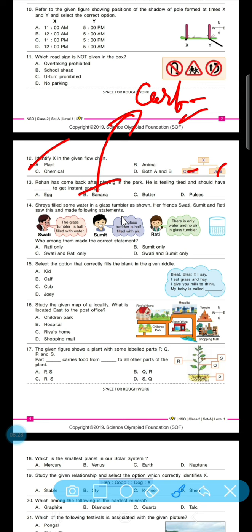Shreya filled some water in the glass tumbler as shown. His friends Swati, Sumit, Rati saw this and made following statements.